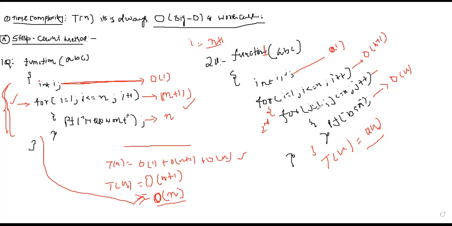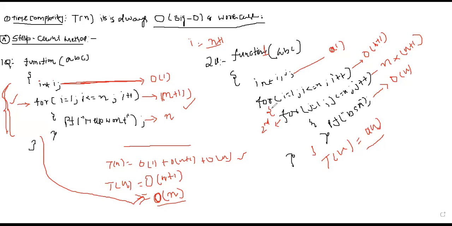One time. When i equal to 2, how many times will this run? 2 times. Agreed? When i equal to 3, how many times will this execute? 3 times. Now, what will it be in general? Now it runs n times for this for loop, and n plus 1 times for the second for loop.